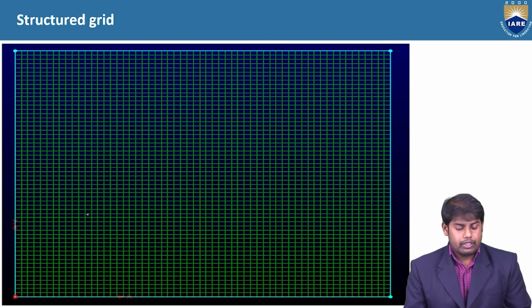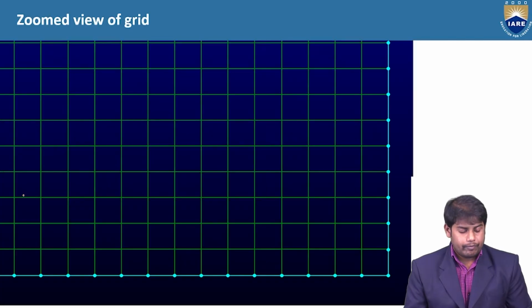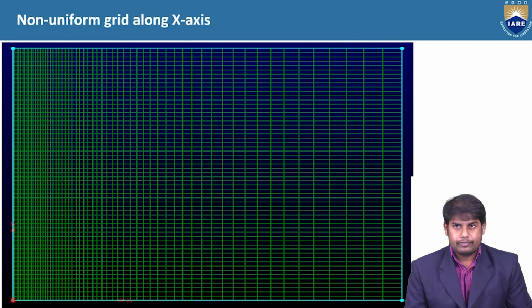So this is the domain whatever we see. This domain is divided with the help of mesh into subdomains. You can see cells, which are called subdomains. So you have so many cells. At these cells we will apply our governing equations and see how they are changing.